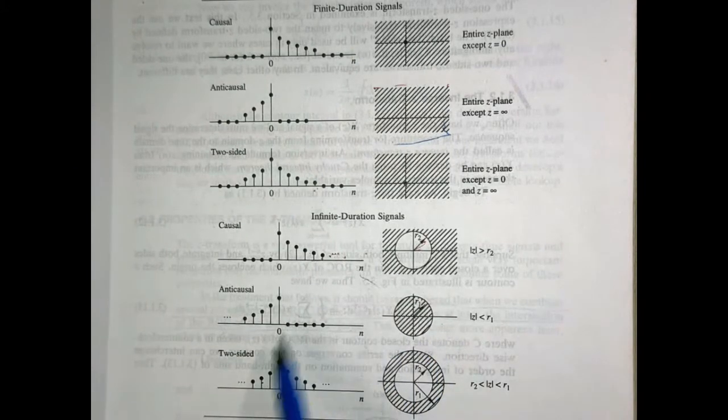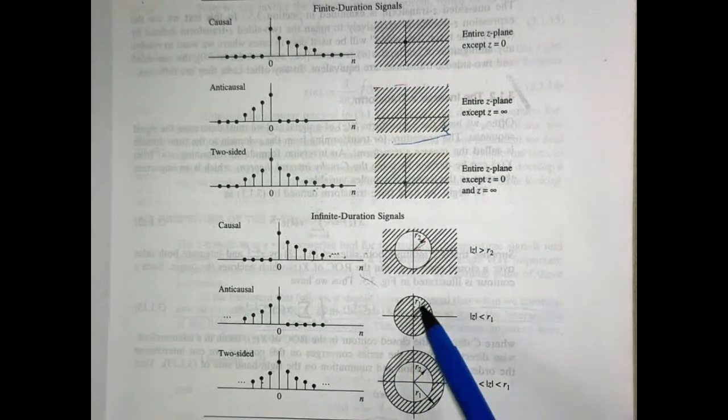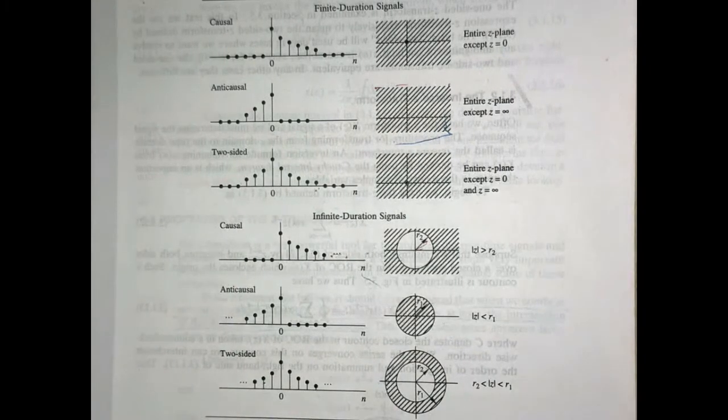Got the point? And if the signal is a both-sided infinite duration signal, then both the parts come into the picture, and the region of convergence is a common annular ring, and that occurs only if this condition is satisfied, meaning R1 is greater than |z| and |z| is greater than R2. Only if this condition is satisfied do we get a common region of convergence. These things have to be kept in mind while solving the problem.